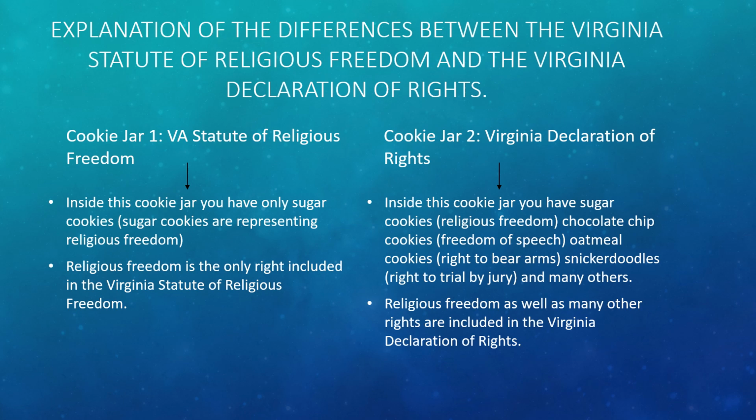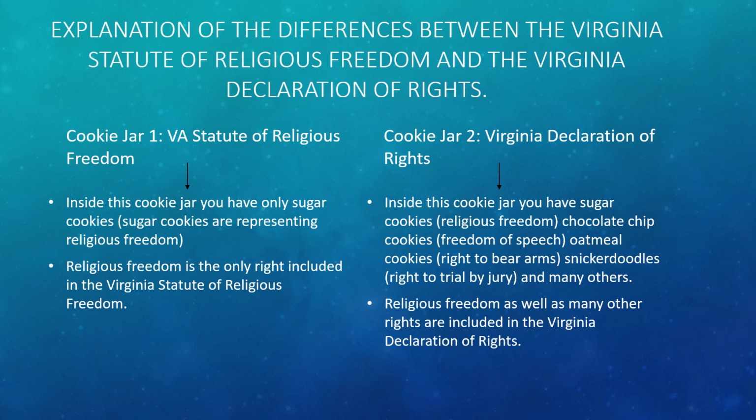Now, the Virginia Statute of Religious Freedom cookie jar only has sugar cookies inside it. The sugar cookies represent religious freedom, all right? So the only thing included in this cookie jar is sugar cookies or religious freedom. That's the only thing that the Virginia Statute of Religious Freedom covers, okay? It's in its name.